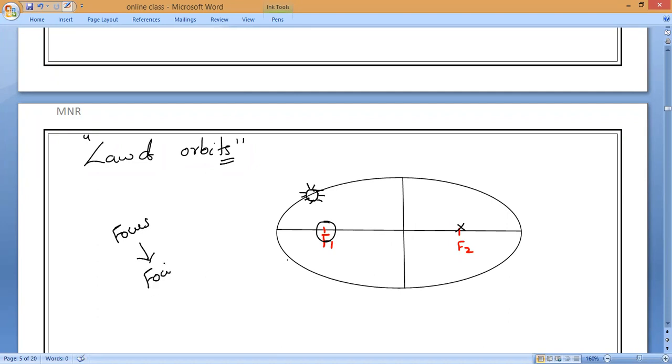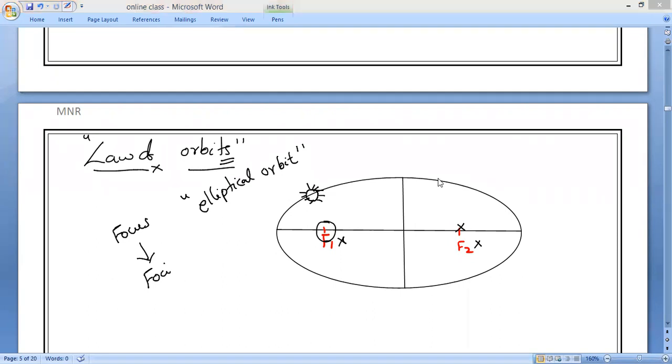Now what is Kepler's first law? The sun is present either at F1 or at F2. We don't know, maybe it can be present at any one of the foci, but planets are revolving around the sun in a particular orbit, an elliptical orbit. That is what we call the law of orbits, or Kepler's first law of planetary motion.